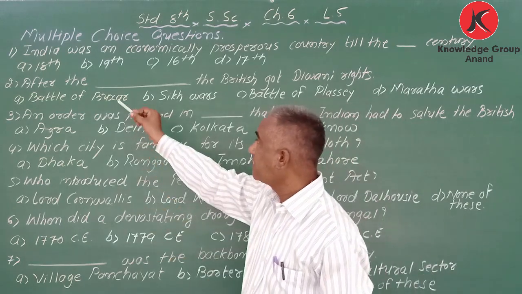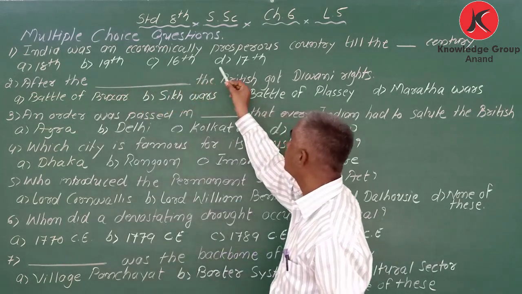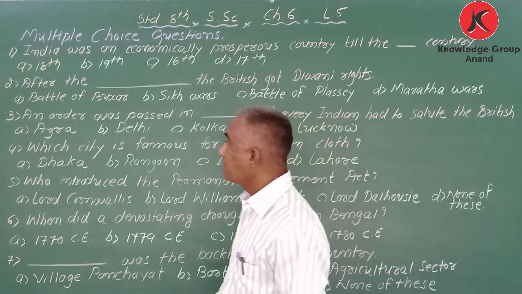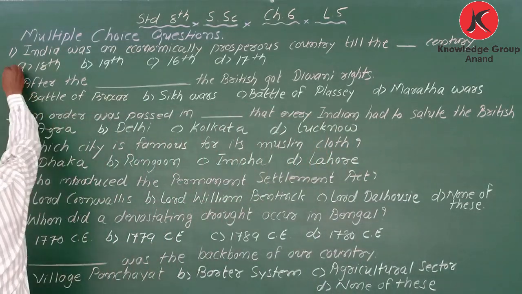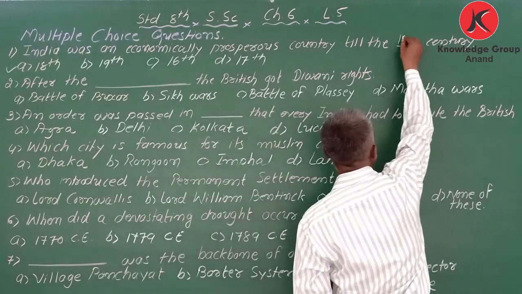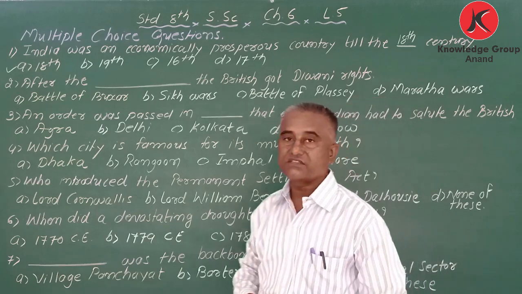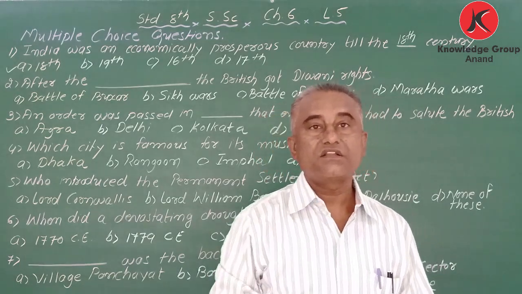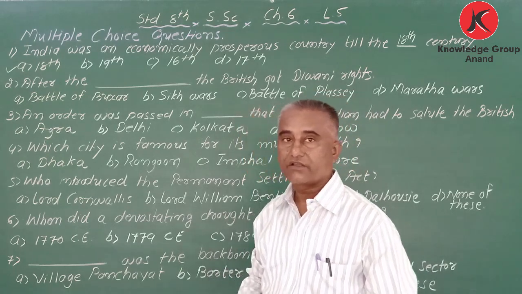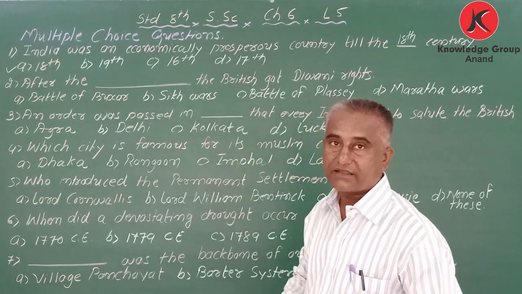Options are given: 18th century, 19th century, 16th century, and 17th century. What is the correct answer? The correct answer is 18th century. Okay, till the 18th century, we can consider India was considered as an economically prosperous country. Got it?